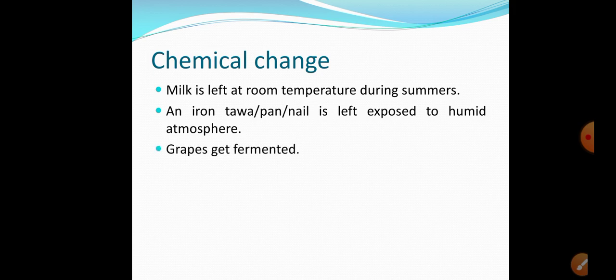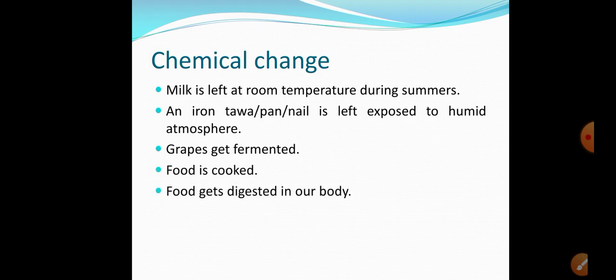Grapes get fermented into wine. This is again a natural process, an example of a chemical reaction. Food is cooked, again a chemical change. Food gets digested in our body. Yes, this is an endothermic process. This process requires a large amount of energy. So this is again a chemical change.